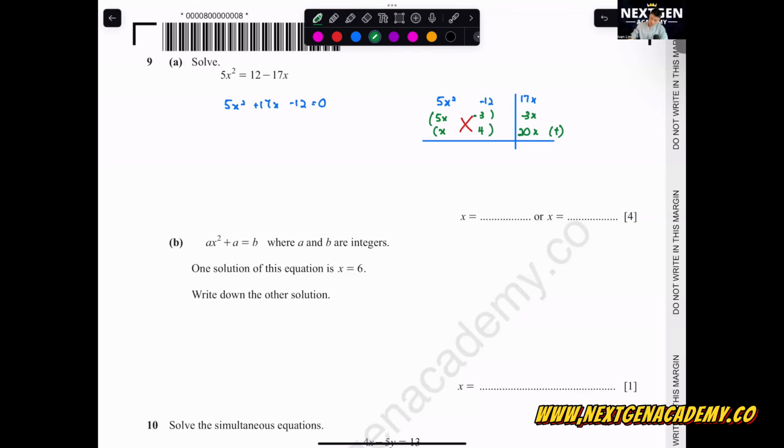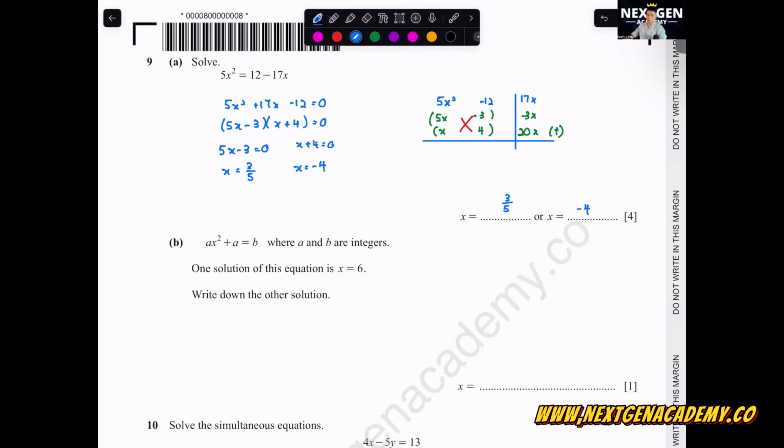5x minus 3, x plus 4. Remember, you all don't have a calculator for this, so you need to practice your quadratics without a calculator. So 5x minus 3 equals 0, x equals 3 over 5. x plus 4 equals 0, x equals negative 4. So the answers are 3 over 5 and negative 4.